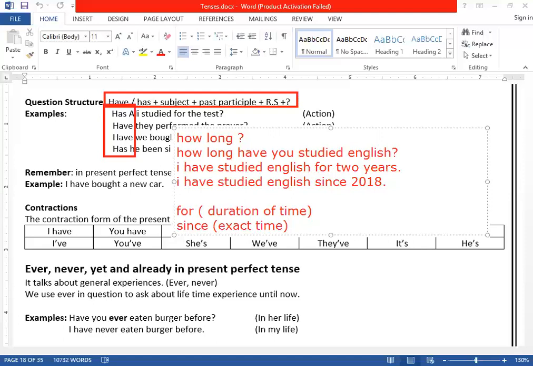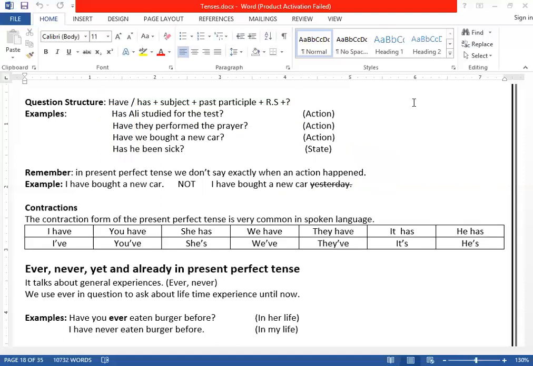This is used for what? For a type of thing that started in the past. Like for example, I started living in Peshawar in 2000, for example. And now which year it is? 2020, 20 years. And I may or may not live there in future as well. So then we use for and since for that case. Like I have lived in Peshawar for 20 years. Or I can say I've lived in Peshawar since 2000. Are you getting it?